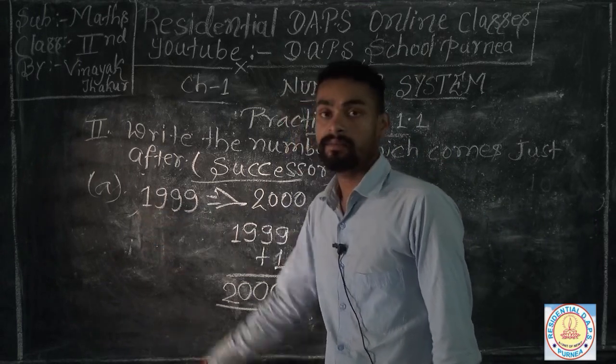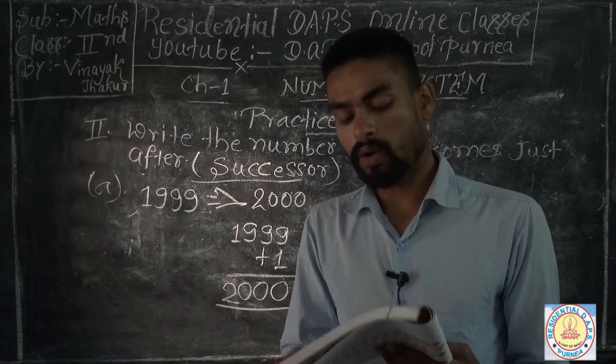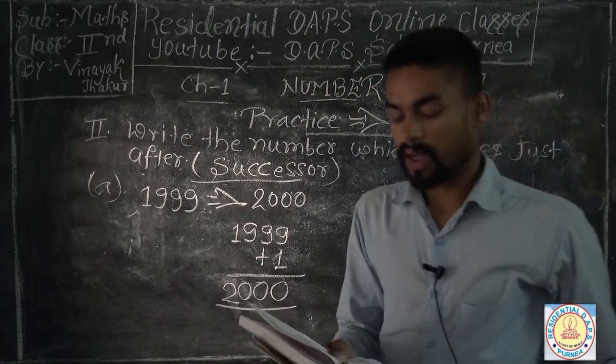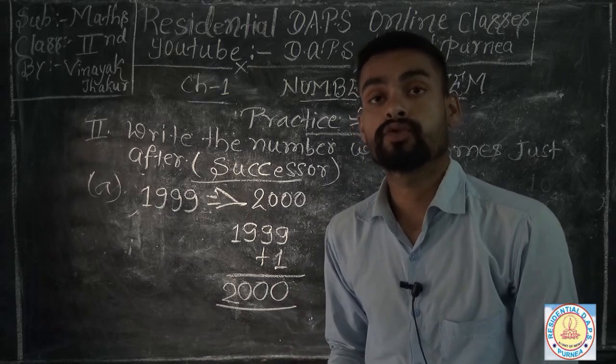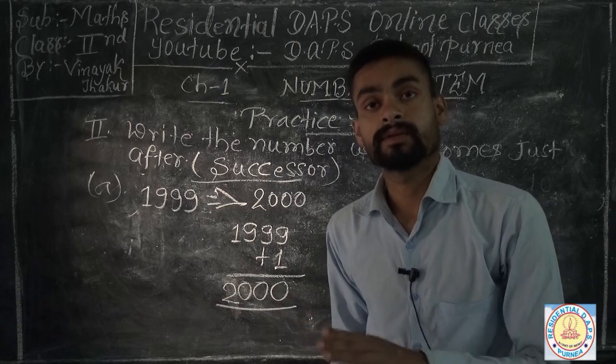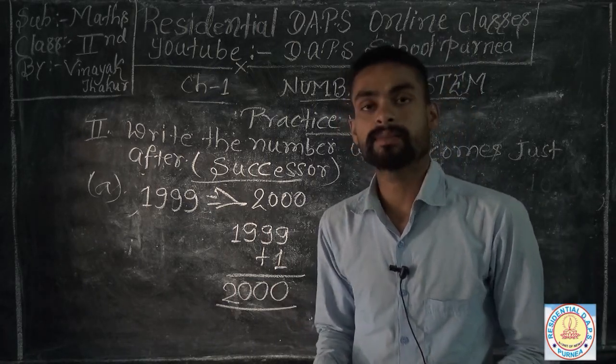Which number comes after 2012? So what comes after 12? 13. So 2013 is your next number.